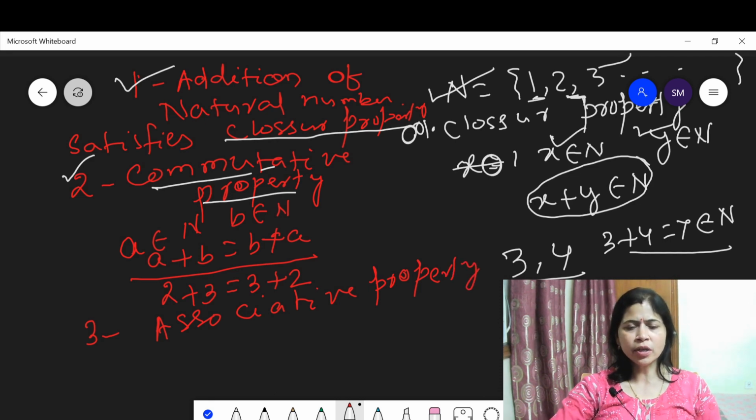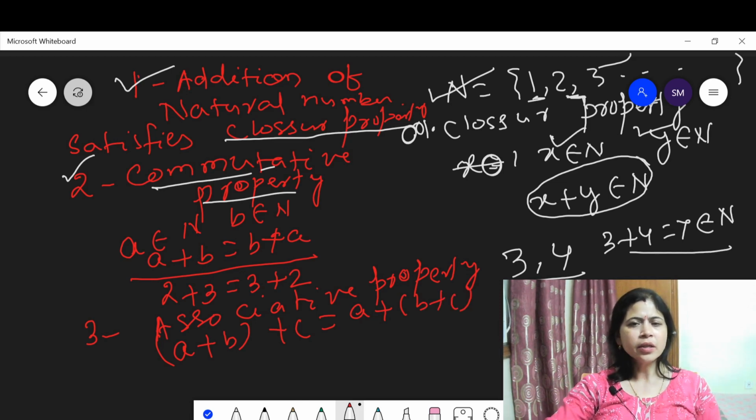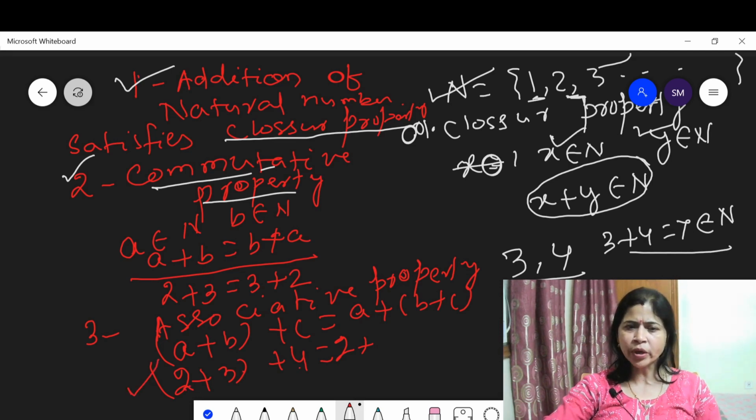Associative property means A plus B plus C is equal to A plus B plus C, grouped either way. Yes, addition of natural numbers satisfies the associative property. Suppose you take 2 plus 3 plus 4. 2 plus 3 is 5, 5 plus 4 is 9.